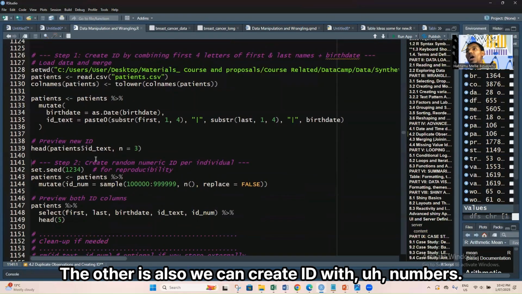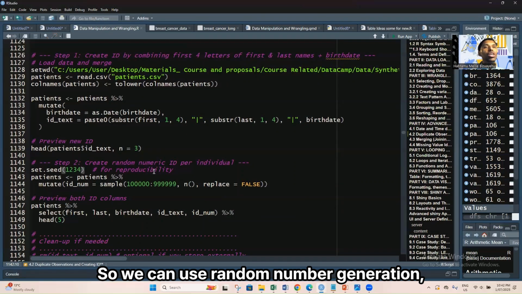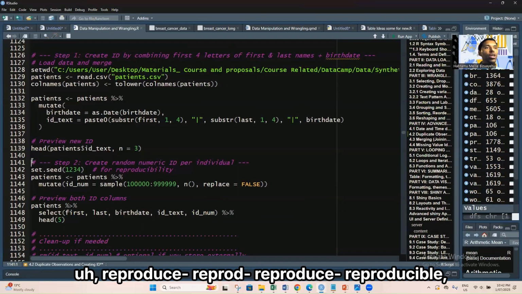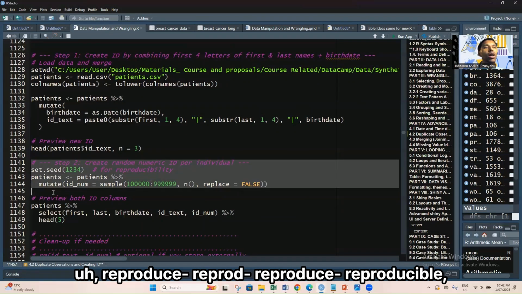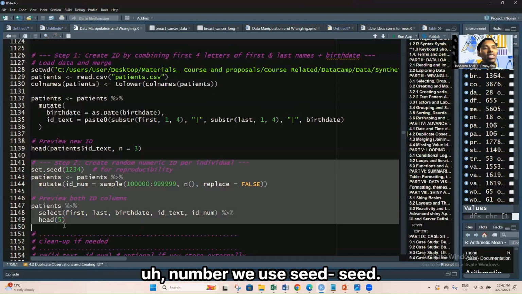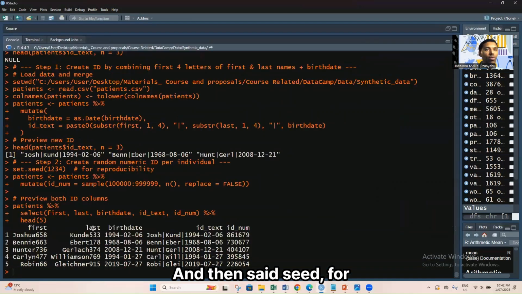The other is also we can create ID with numbers. So we can use random number generation, reproducible numbers. We use set seed, and then we have first name, last name, and birth date.